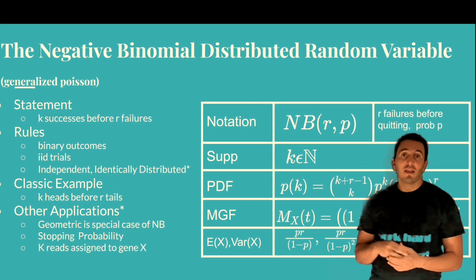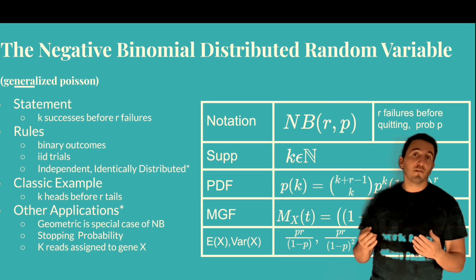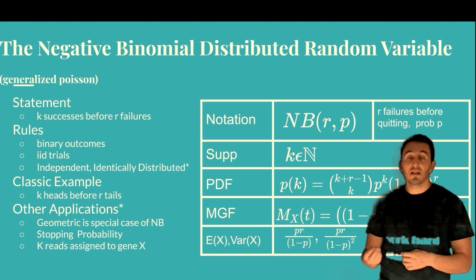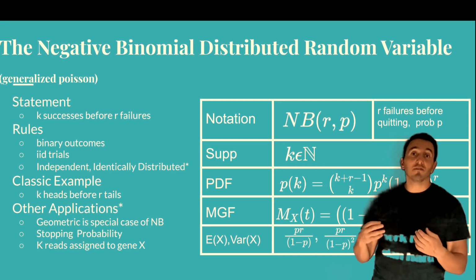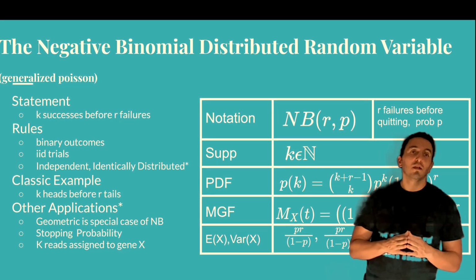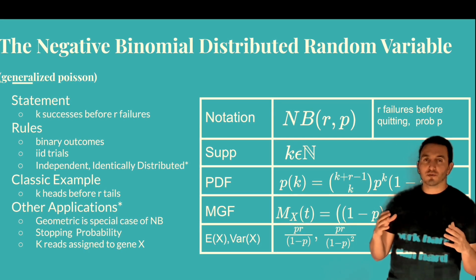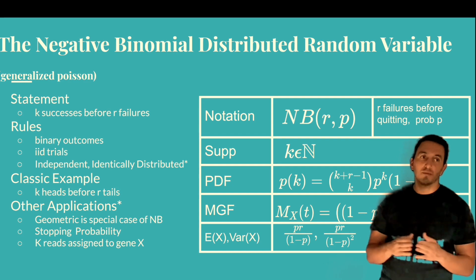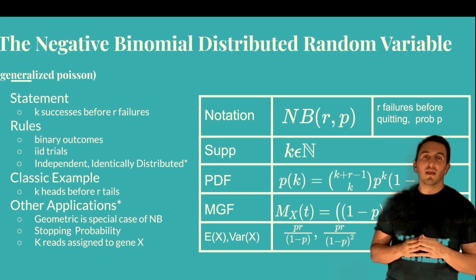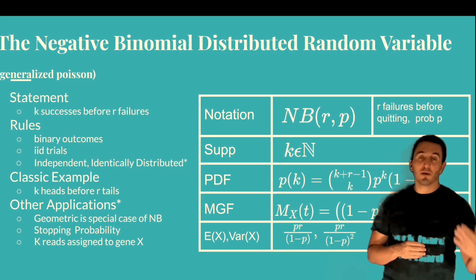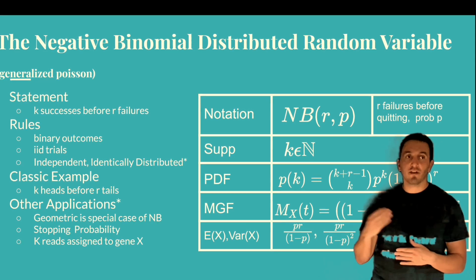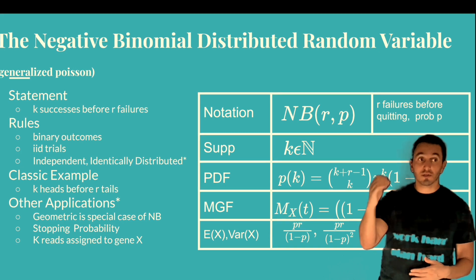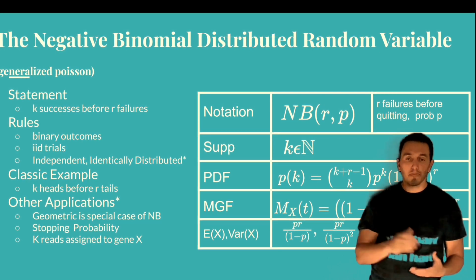So here we can infer n by taking the number of successes and failures. We add those up and we get n, right? So n isn't fixed, but depends on what happens, whereas in the binomial, n is fixed, and we're asking about k, which then determines the number of failures. Here we fix the number of failures, we ask about k, which determines the total events, which is n, right?